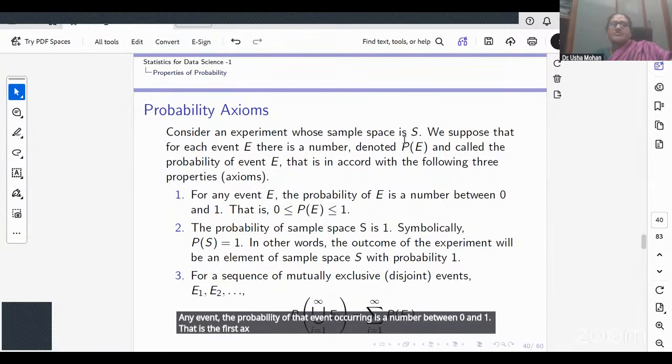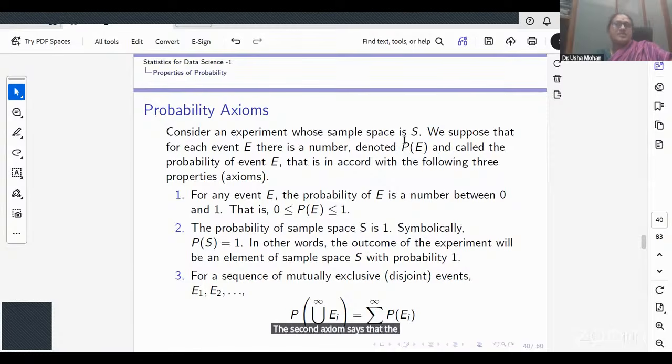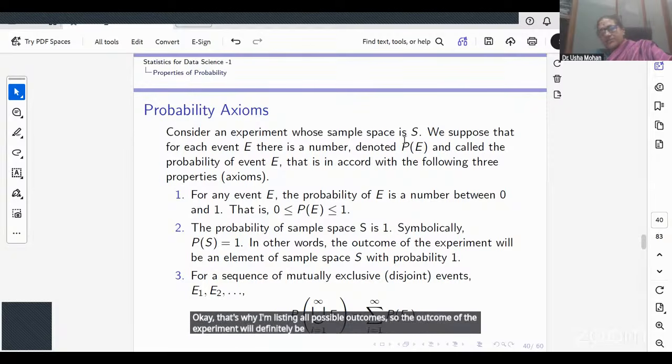The second axiom says that the probability of the sample space is 1, which says that the outcome of the experiment will definitely be an element of the sample space. That's why I'm listing all possible outcomes. So the outcome of the experiment will definitely be an element of the sample space.